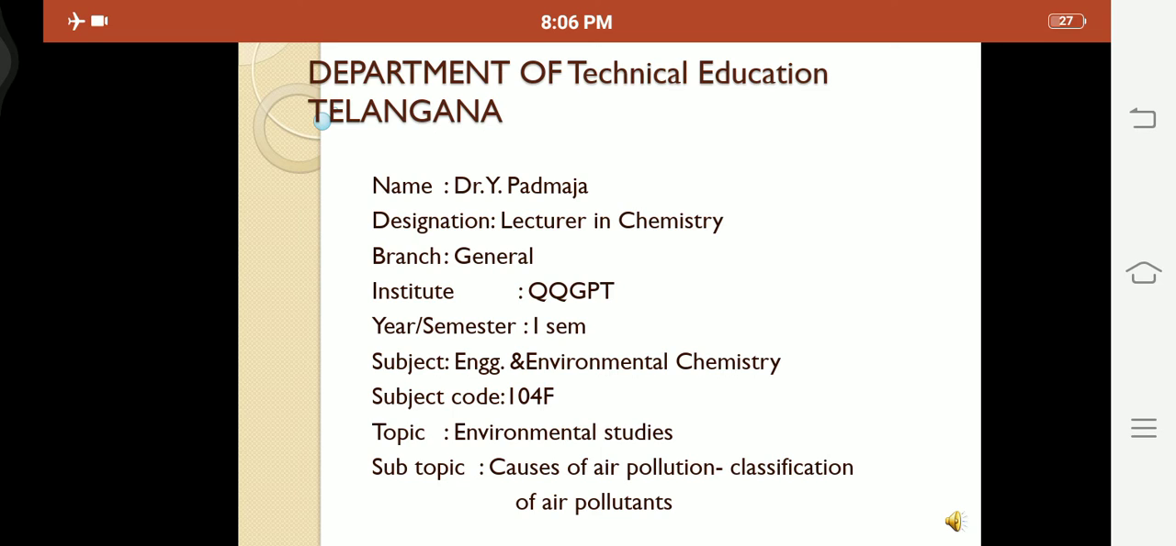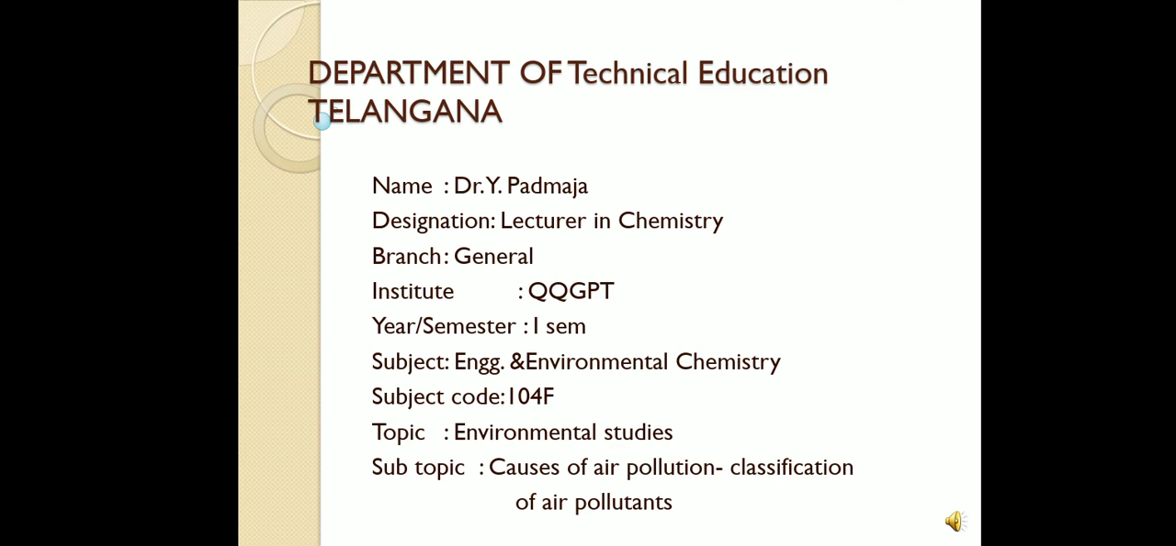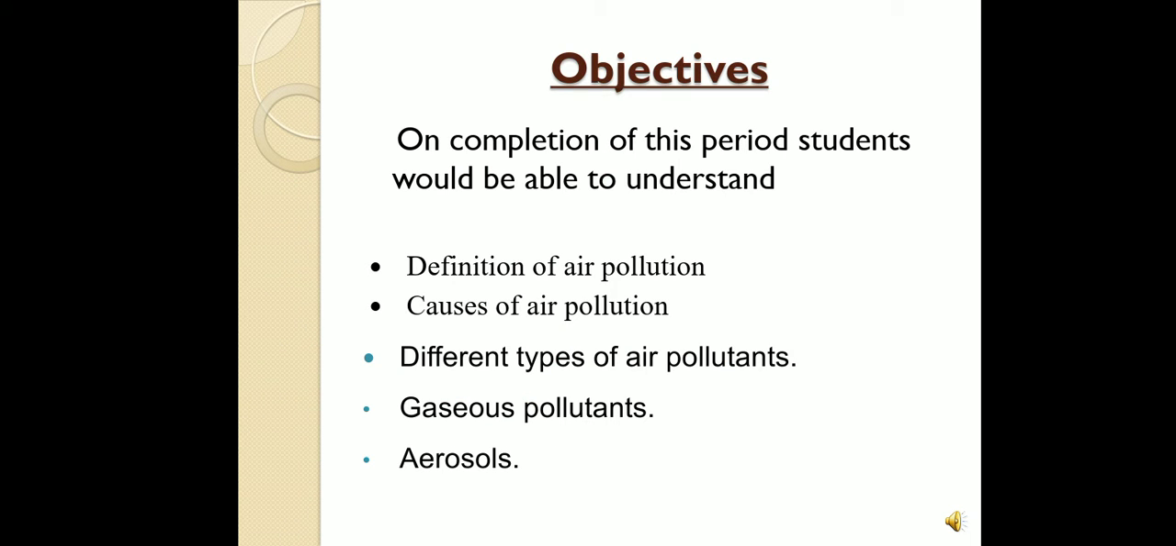Today we have to start the second sem portion, that is the pollution types. One is air pollution, another one is water pollution. In pollution types we have to discuss the causes of the pollutions, effects of the pollutions, and how you can prevent the pollutions from the environment. These are the general topics we have to study, but today we have to discuss air pollution, causes of air pollution, and the classification of the air pollutants.